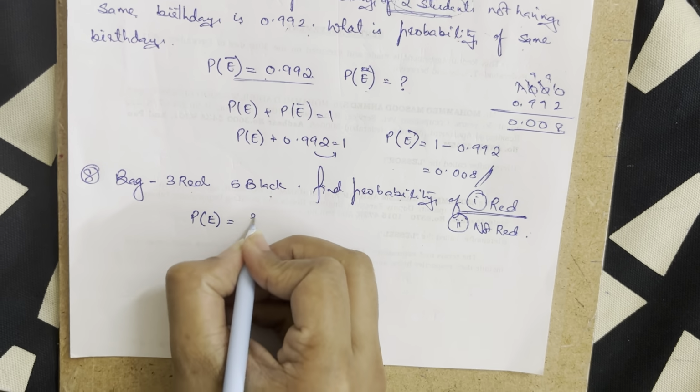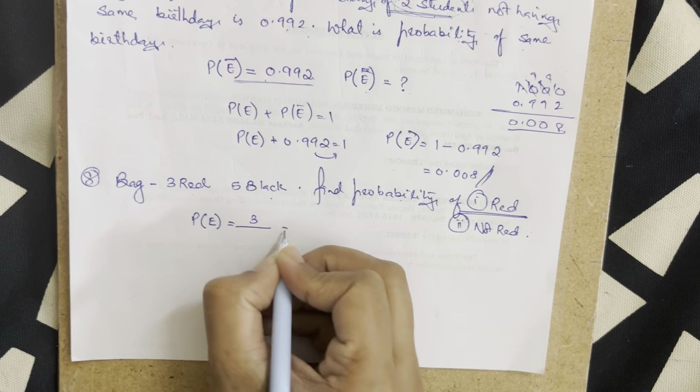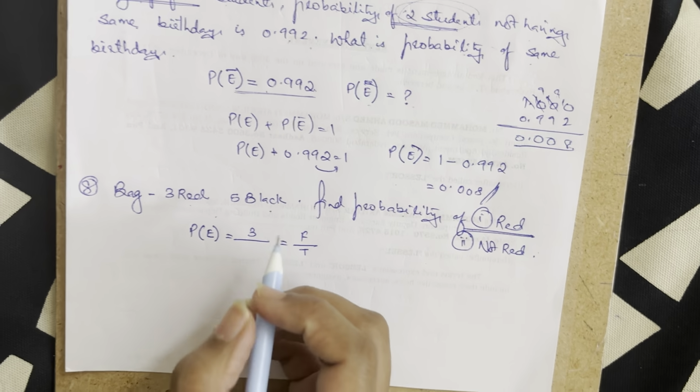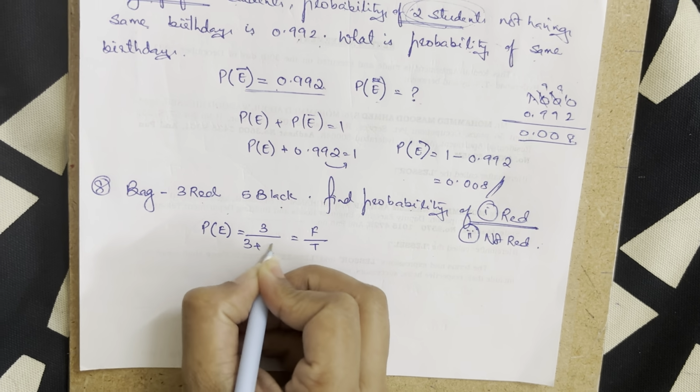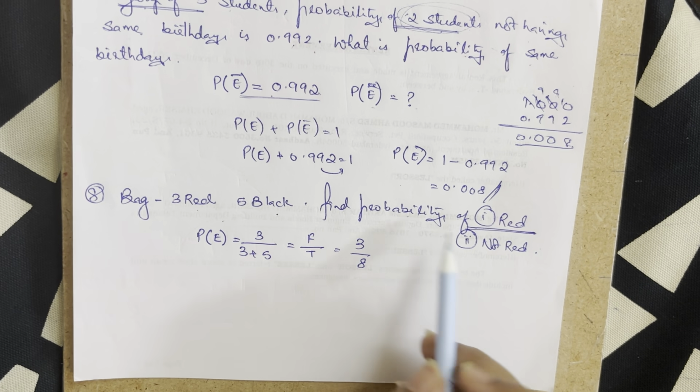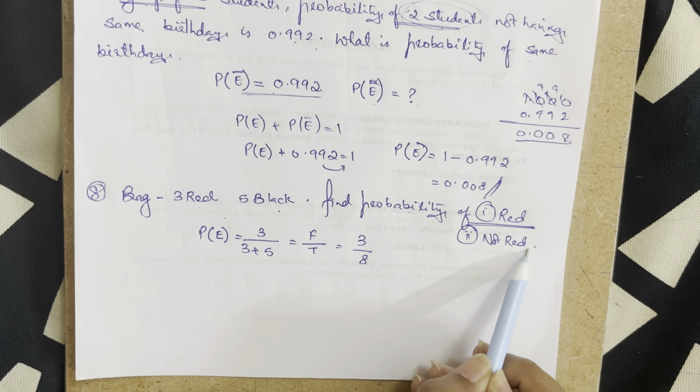How many are there? There are 3 upon the total, isn't it? Because the formula is favorable events divided by the total outcomes. So 3 plus 5 is what I have here. That becomes 3 plus 8 is what I have. Then it says find the probability of not the red.